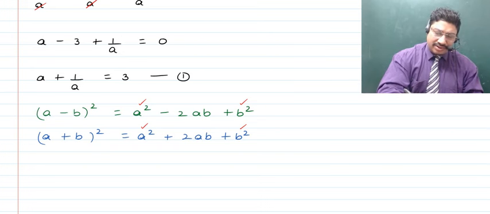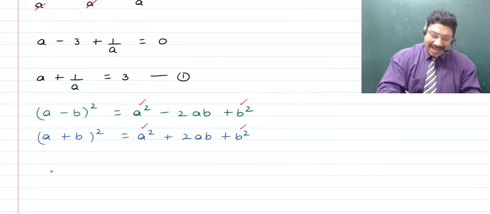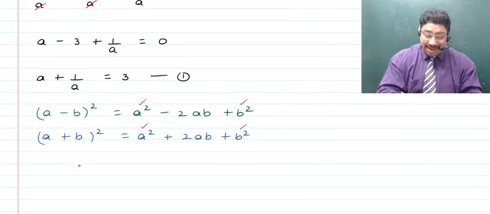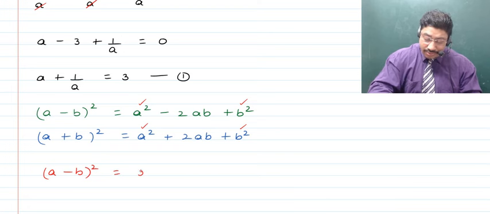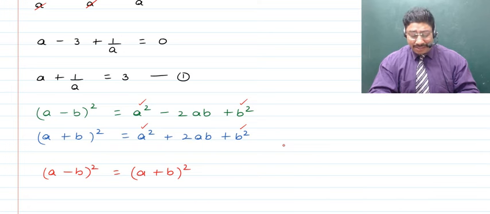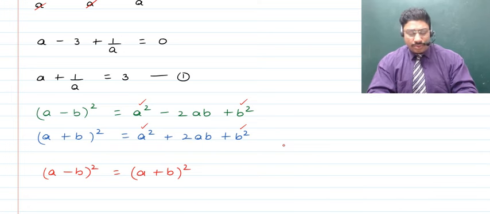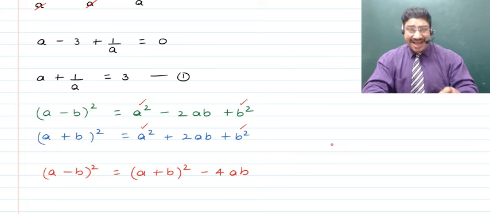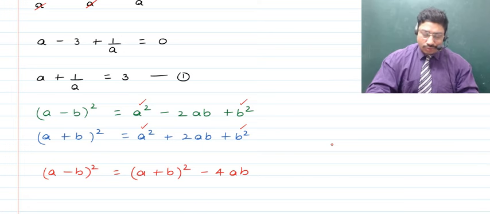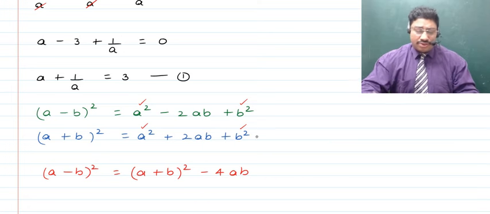So as such children, here remember that we require now a minus b, or a minus 1 upon a. So we can now write a minus b whole square to be equal to a plus b whole square, which will have a square plus b square plus 2ab, but we do not require the plus 2ab, we require minus 2ab. As such, here we'll be subtracting 4ab, so that minus 2ab gets cancelled with the plus 2ab, and then you are left with minus 2ab, which will make it a minus b whole square. So this is a relation which you require to remember, right?